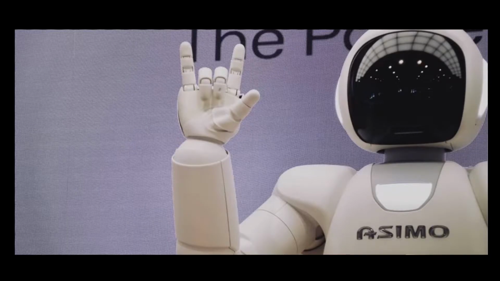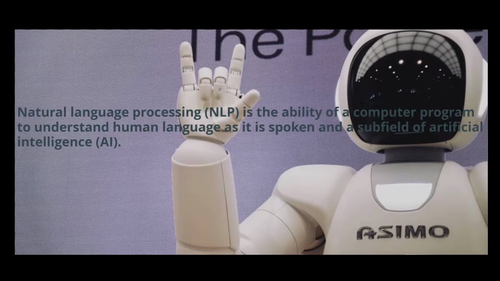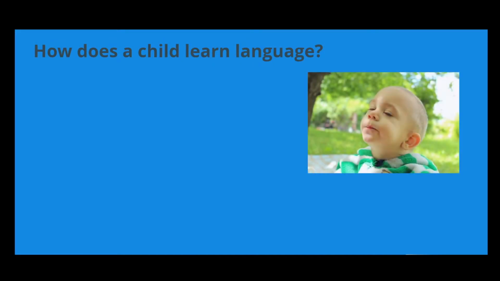Natural language processing is the ability of a computer program to understand human language as it is spoken, and it is a subfield of artificial intelligence. Now, before understanding NLP, have you ever wondered, how does a child learn a language? If you observe carefully, initially they start responding to sounds, then they learn to say words, and finally, they frame sentences. Machines are no different.